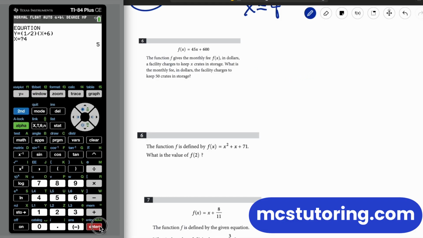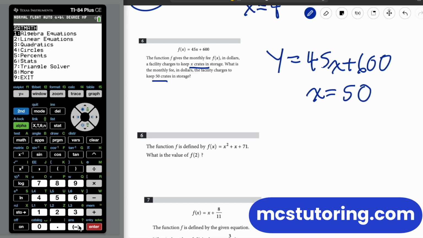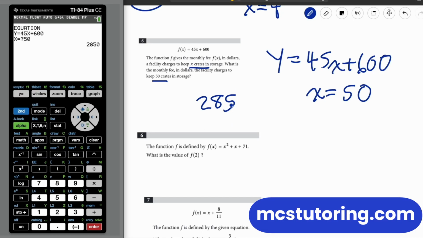Okay. The function gives the monthly fee f of x, in dollars, that a facility charges to keep x crates in storage. What's the monthly fee in dollars the facility charges to keep 50 crates in storage? So you already know, we're going to make this f of x into a y equals. So y equals 45x plus 600. And x is the number of crates. And by the way, we're going to say x equals 50 here. So x equals 50. Okay, so again, algebra equations, plug in a value. So it's going to be 45x plus 600, and then x equals 50. There we go. 2850 is our answer.